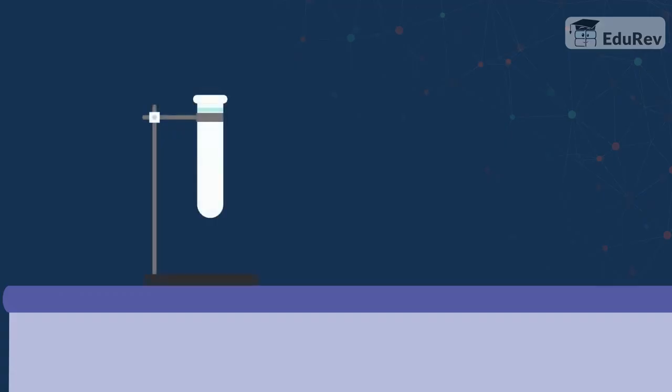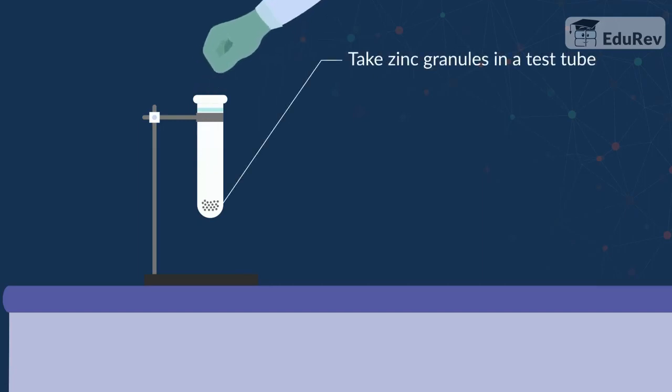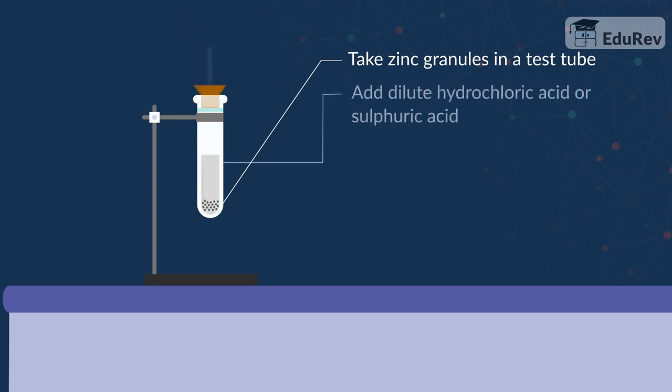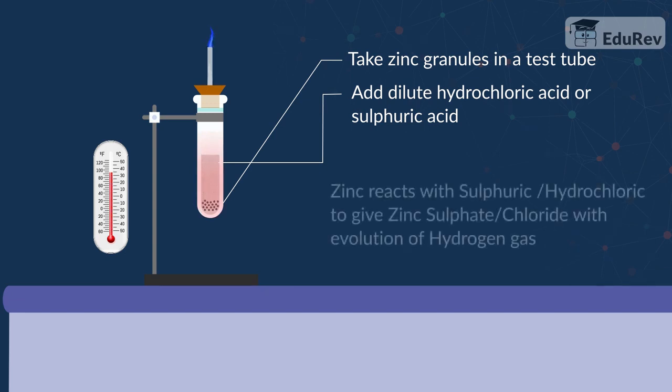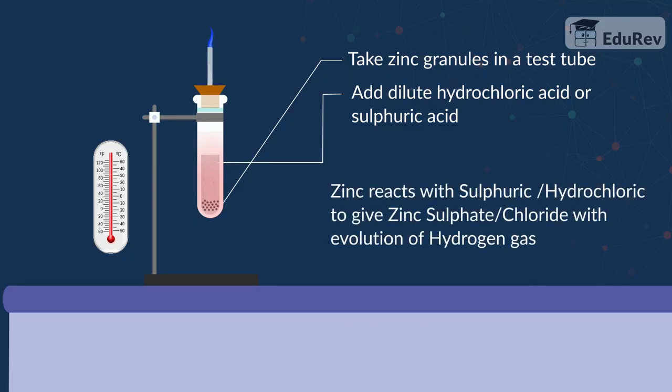In a conical flask or a test tube, take some zinc granules. Add dilute hydrochloric acid or sulfuric acid to this. Caution, handle the acid with care. Do you observe something happening around the zinc granules? Can you touch the conical flask or test tube? Is there any change in its temperature? Do you feel the heat? The zinc granules react with sulfuric or hydrochloric acid, resulting in zinc sulfate or zinc chloride, releasing hydrogen gas.